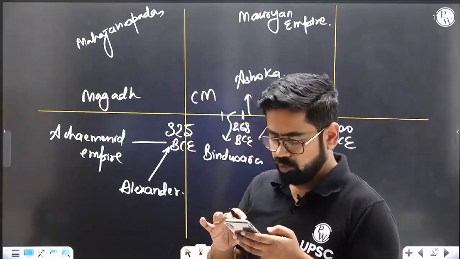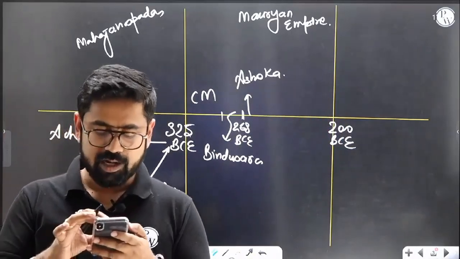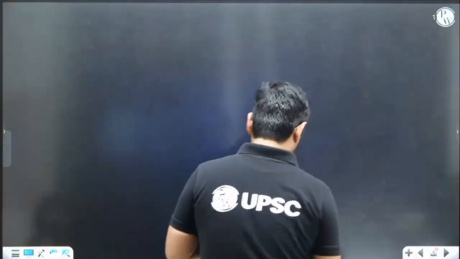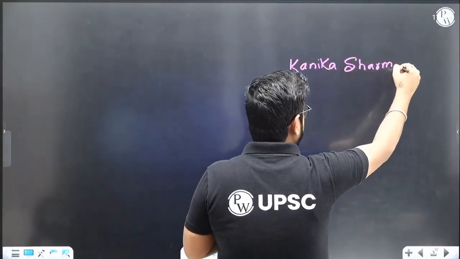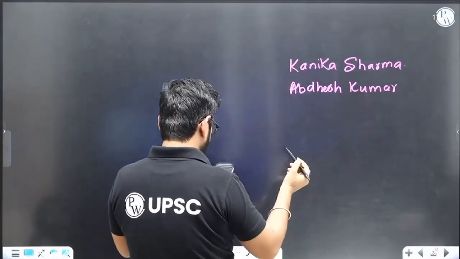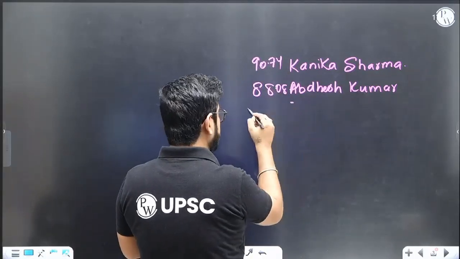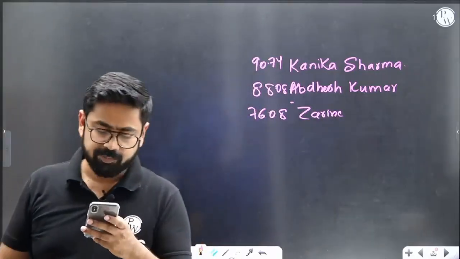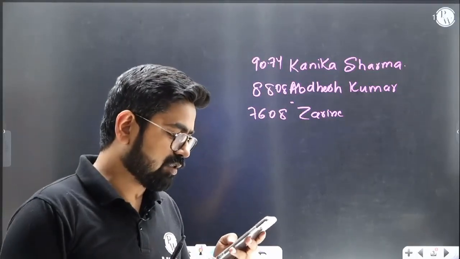I have the names of the Titan 2.0 top performers of the Titan 2.0 weekly test 03. Kanika Sharma 90.74. Abdesh Kumar, you deserve to be here. I'm sorry, I should have placed the slide here, but let's manage. Congratulations, Kanika Sharma, and Abdesh Kumar, 88.08. Then 76.08 is Zareen Ansari. Very good. Then Abhishek Kumar 74.1, Pranjal Pandey 74.08, Ayush Bharadwaj 65.4, Sunita Soumya 64.78, Gauri B 64.14, Deep Rajde 60.78, Aditya Kumar 59.36.